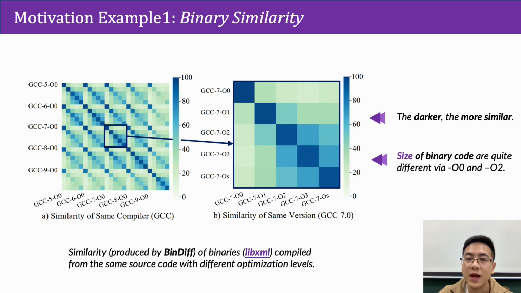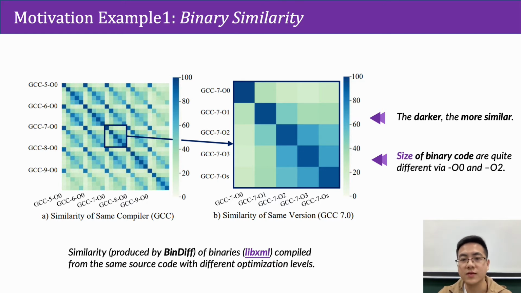Binary similarity analysis aims to measure the similarity between pairs of binaries. A precise similarity measurement can bring better detection results. Here we experiment with the widely used similarity measurement tool, BinDiff. As shown in the figure, we cross-compare the binaries compiled from libxml with 25 different combinations of compilation options. That is, 5 versions of GCC multiplied by 5 optimization levels.